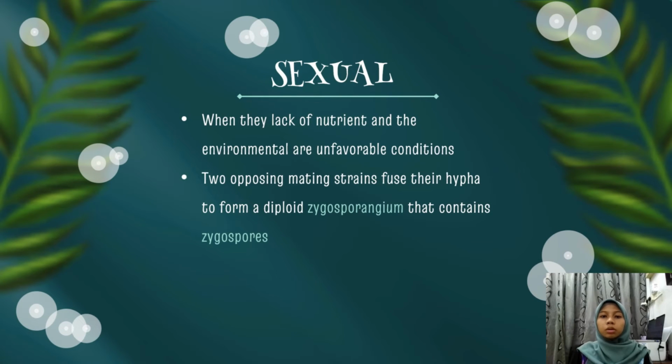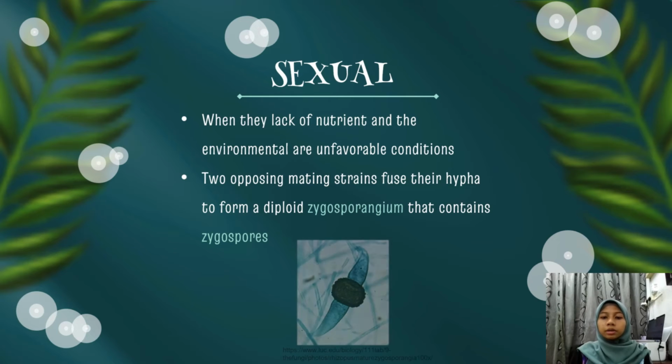Zygomycete also undergoes sexual reproduction when they lack nutrients and the environment is not suitable for reproduction. So the two opposing mating strains, like the picture below, they have positive and negative strains, will fuse their hyphae to form a diploid zygosporangium, the black structure in the center, and inside the zygosporangium, they have zygospores.